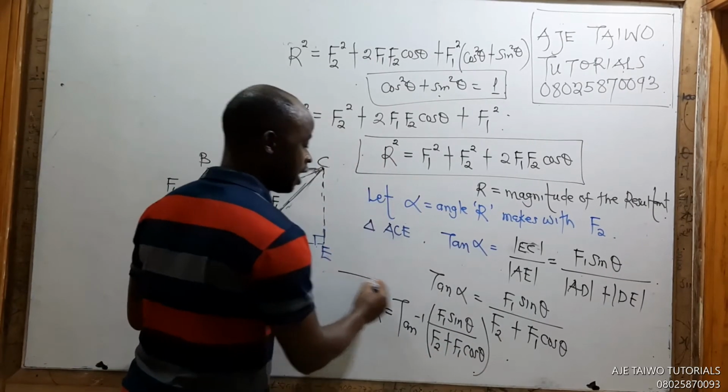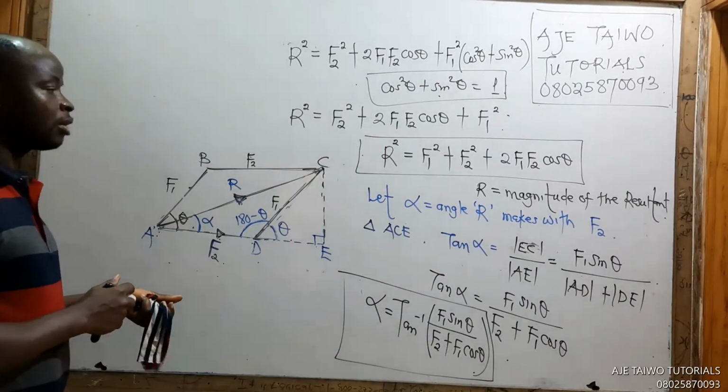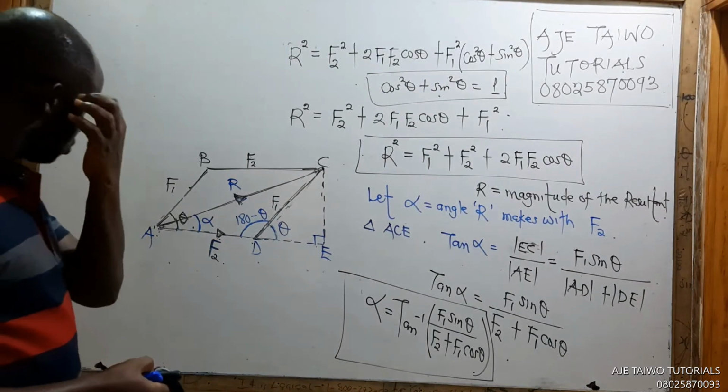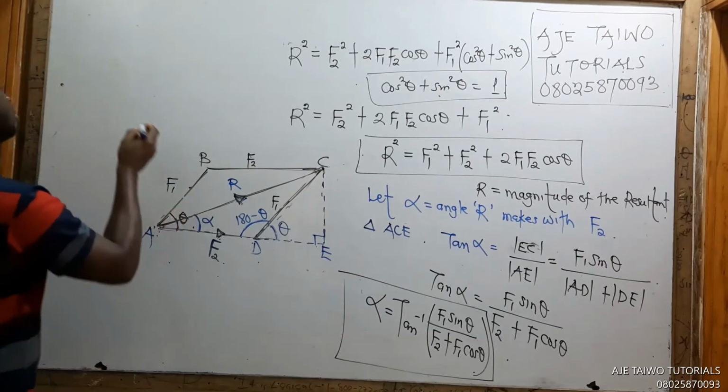This is the direction of the resultant to F2. The angle it makes with F2, okay? I know you're following that. So that's how to get the angle. That's the angle it makes with F2, or the angle made with F1.